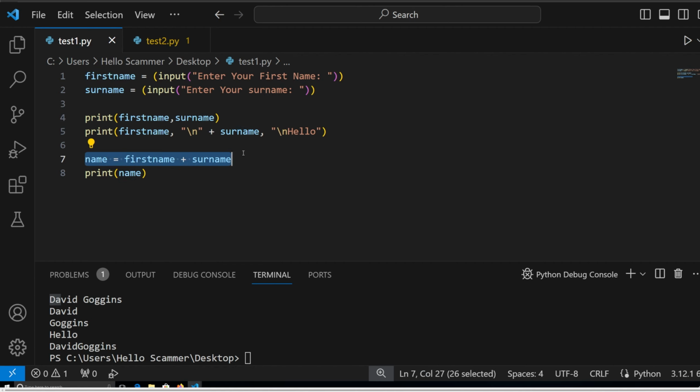Now, it might be a little bit confusing at the start, but you should get the hang of it the more you do programming, right? And obviously we're printing the variable name, right? So I'll just take you guys through it again. Maybe I said variable too much, not gonna lie, but you know. So we have variable name, which equals first name and surname, which creates one sort of function, right?